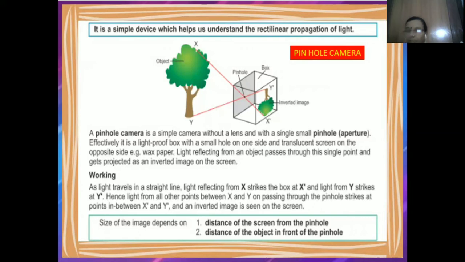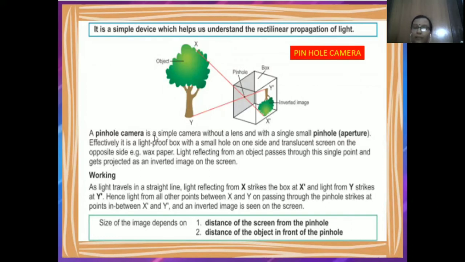You can make a pinhole camera by using an empty shoe box. आप shoe box ले सकते, कोई lunch box आपका है का outer cover है, आप उसको use कर सकते हैं. Okay, any cardboard you can also utilize. So that is the activity which is given in your book, how you can make the pinhole camera.